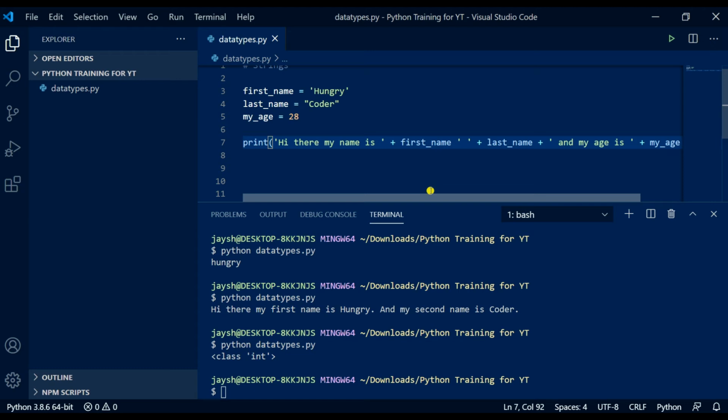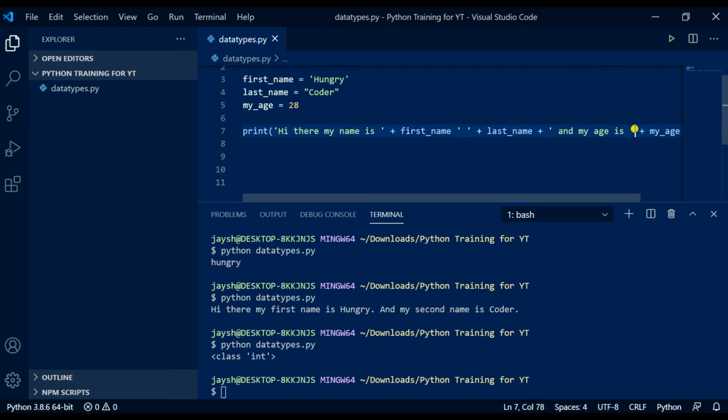So what do we expect this to print to the console? Hi there, my name is hungry, space, coda, space, and my age is, my age, which is stored up here. So as we saw last time, when we called on these variables within joining our strings, we saw hungry and coda. This time it might work, or we may get an error. Let's have a look.